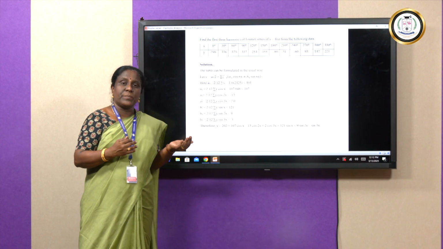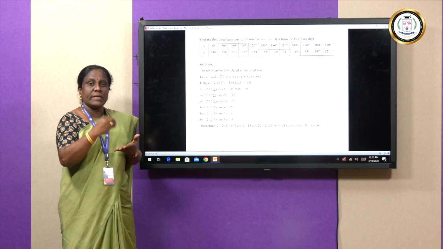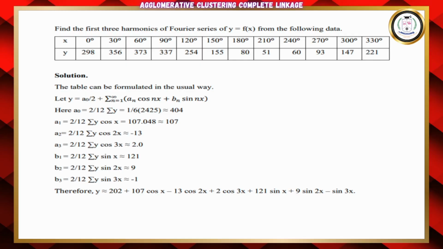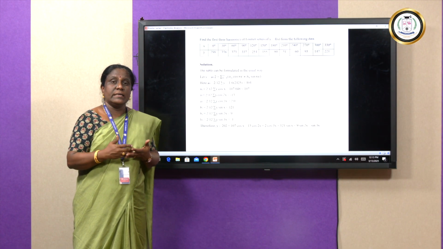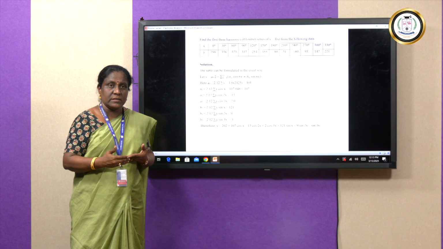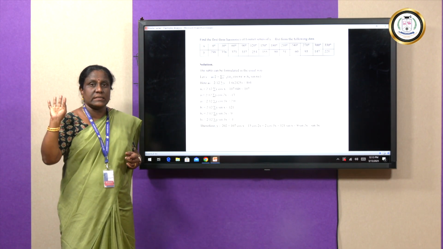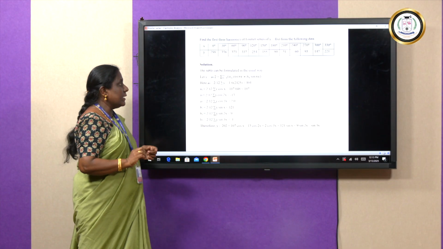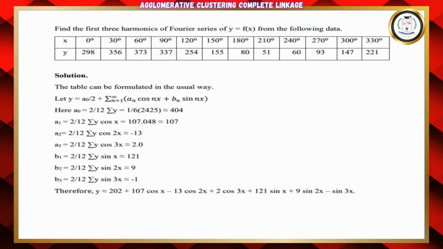So, it is similar to your previous problem. We are going to consider A1, A2, A3 as well as B1, B2, B3 here. So, I am going to calculate using a table, and the table is similar to your previous problem. We have to construct a table with cos x, cos 2x, cos 3x and sin x, sin 2x, sin 3x. So, enter all the values and calculate all the required cells in the problem, and finally we'll be getting all the constants like this.